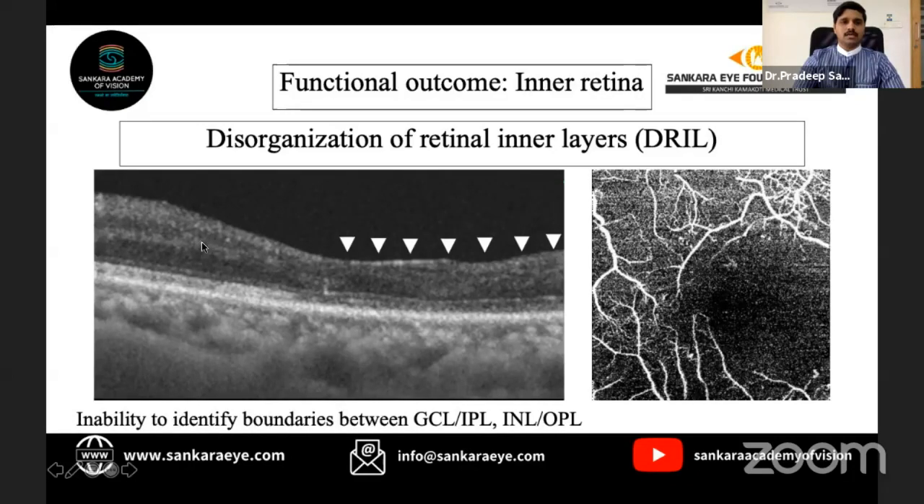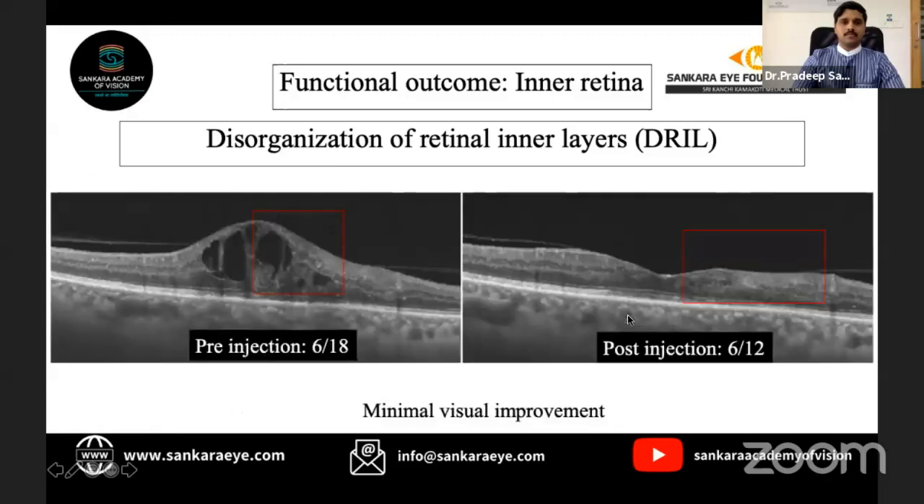Here we can see that the boundary between the outer plexiform layer and the inner nuclear layer is intact. But if we see on this side, we see that the individual layers cannot be made out distinctly. This indicates DRIL. It is usually associated with severe macular ischemia, as we can see that the corresponding OCTA of the patient shows significant fluid areas.